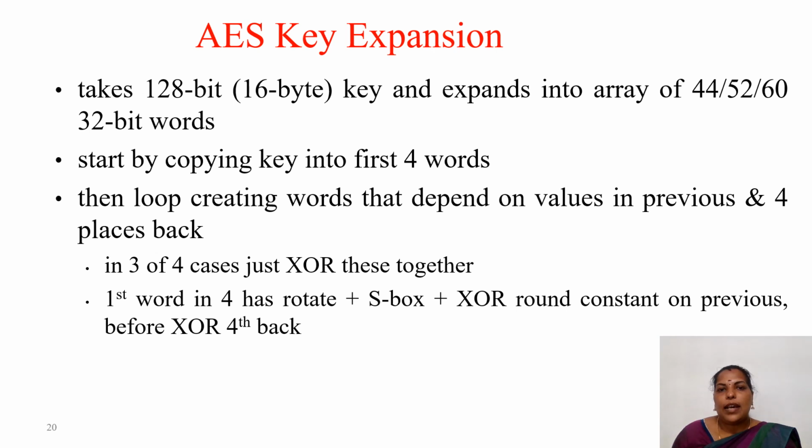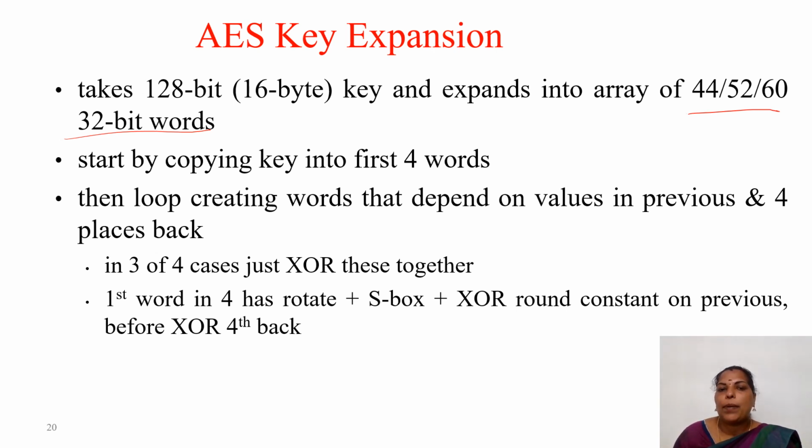So coming to the key expansion process, it takes a 128-bit, that is 16 byte, key and expands it into an array of 44, 52 or 60 32-bit words, 4 byte words actually. Why 44? If you have 10 rounds, there is also one pre-round before the transformations, and for that we require 4 words. So the counts are 44, 52, 60.